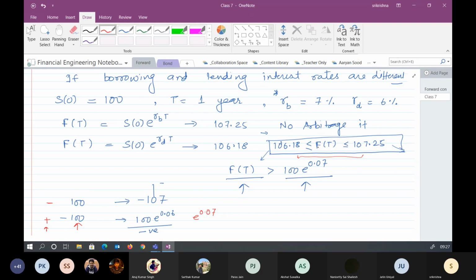Sir, but it's giving a loss and negative profit in both the cases. Which one? Sir, in this one, even if we buy or sell, or if we change the position, in both the cases we are at a loss. The negative outcome is there, right? Which one?